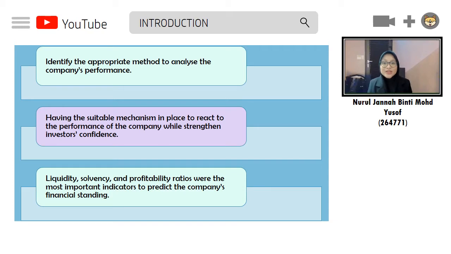All in all, liquidity, solvency, and profitability ratios were the most important indicators to predict the financial standing of a company. However, the order of their importance is unclear because almost every research cited a different ratio as the most effective in predicting upcoming issues.